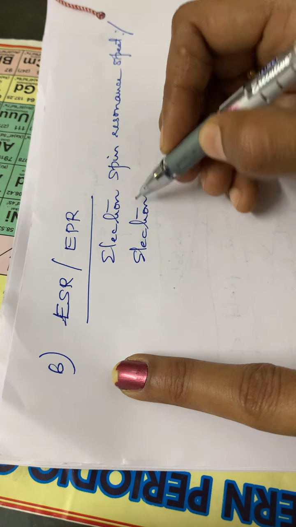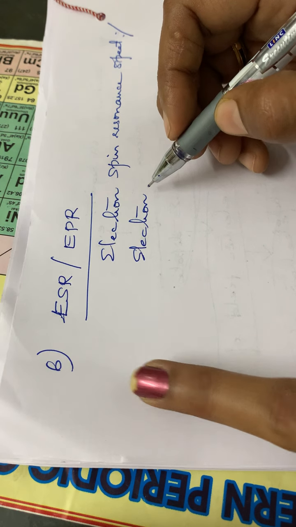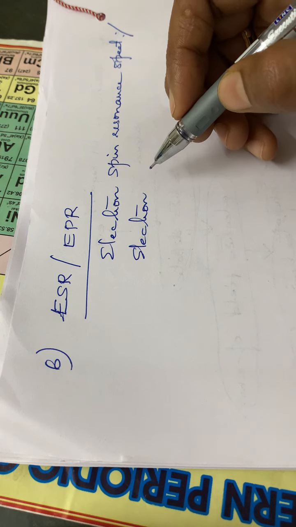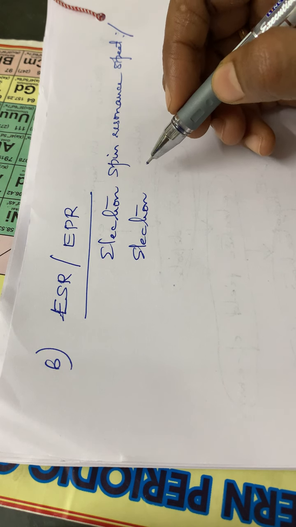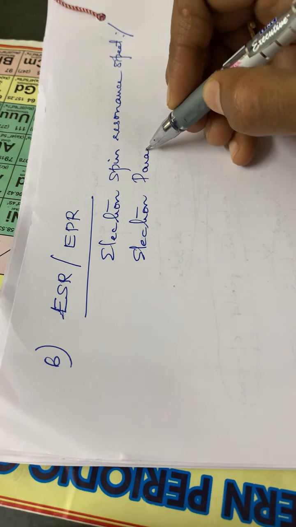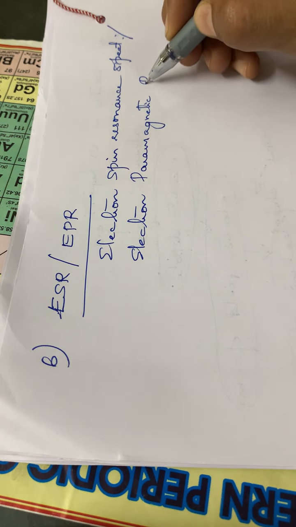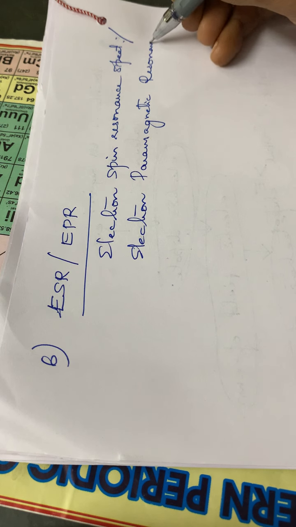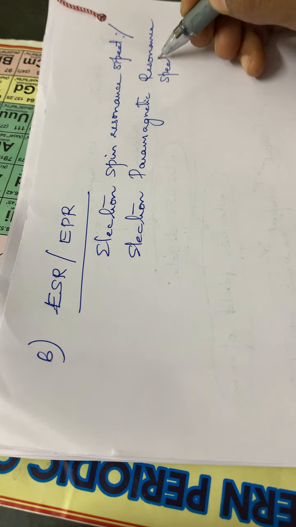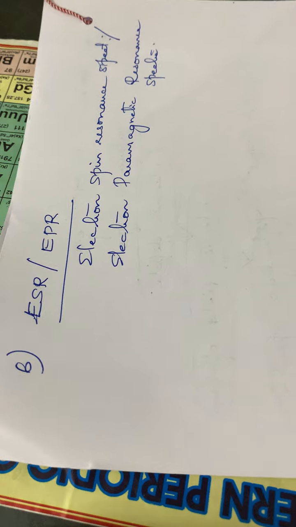EPR means electron spin resonance spectroscopy or electron paramagnetic resonance spectra. Okay, ESR or EPR.